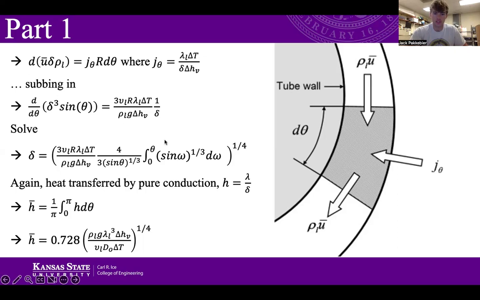So this is our film thickness here. And then again, considering heat transfer only by pure conduction, h is lambda over the film thickness. We can get our average heat transfer coefficient by averaging it over the tube, which gives us here, which is our final answer and the correlation that we'll be using for these average heat transfer coefficients.